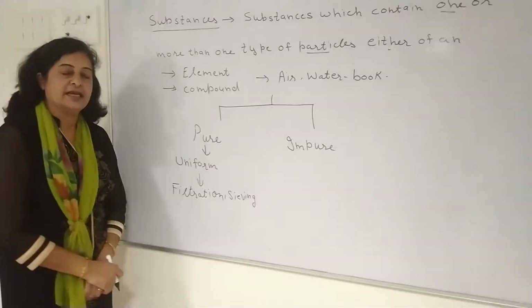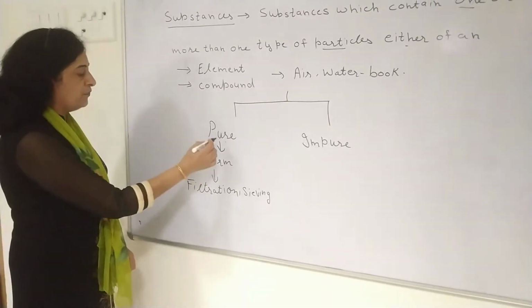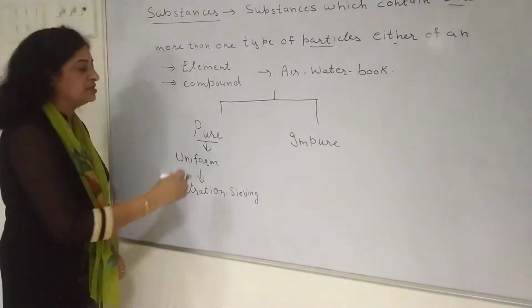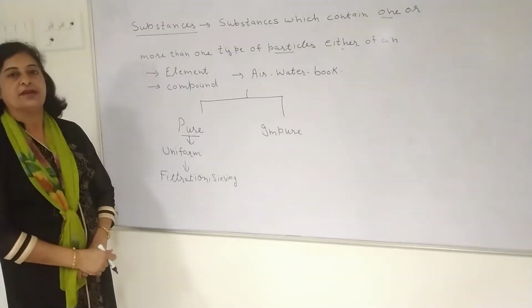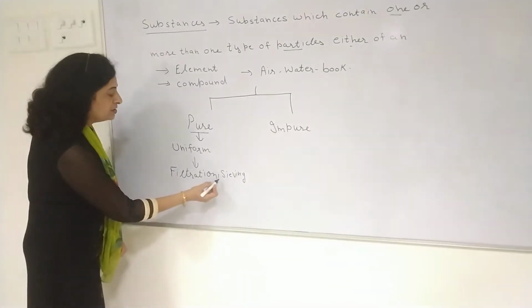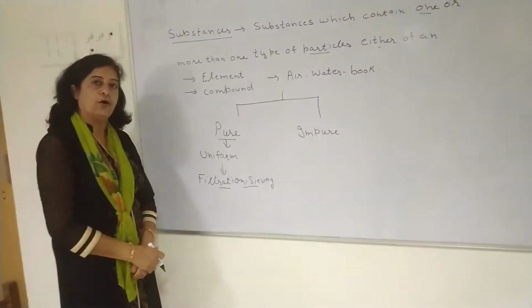Means pure substances are those which have uniform composition, and the different components of that substance cannot be separated into their different forms.